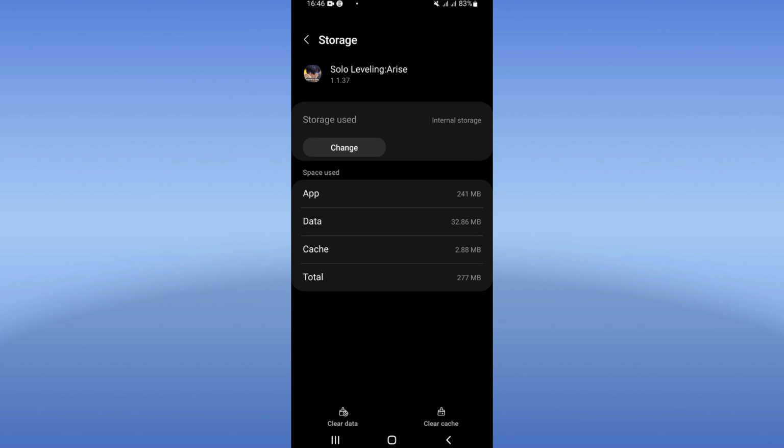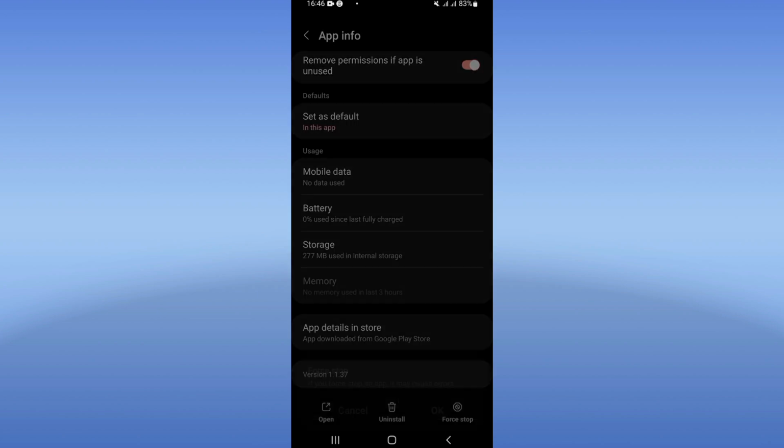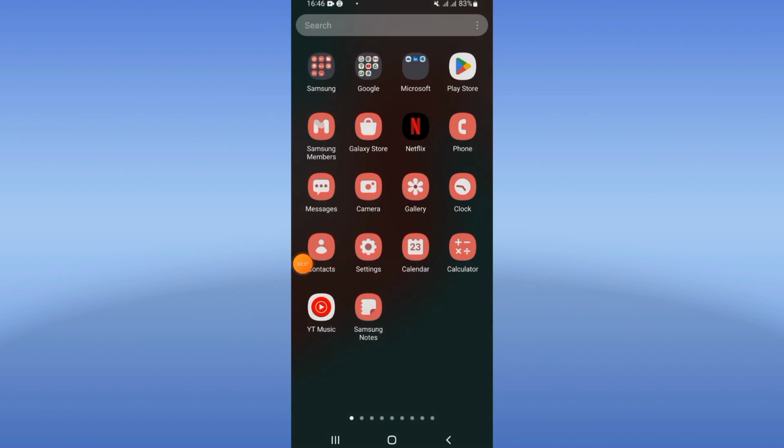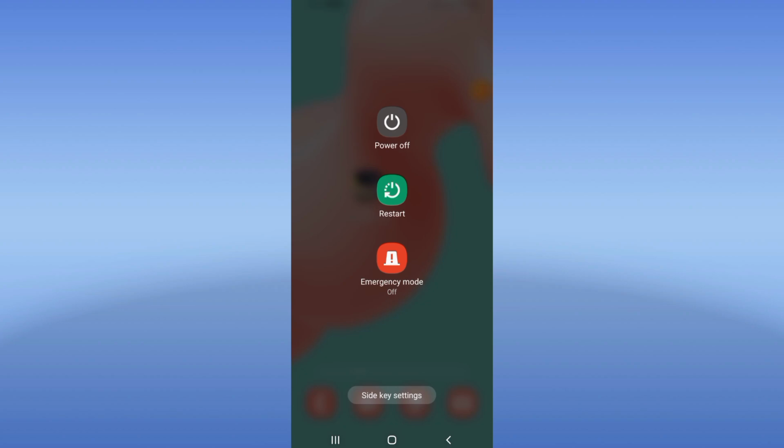Go back after doing that, click here on Force Stop and click OK. Come to the Play Store or App Store and update your Solo Leveling. After that, restart your mobile phone and that's it.